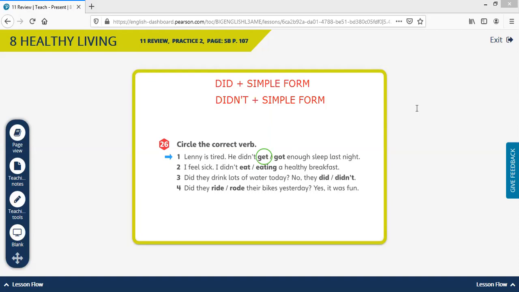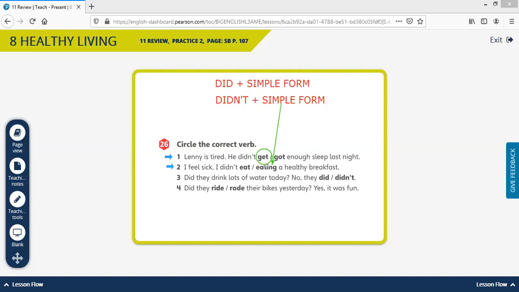For number 2, we read, I feel sick. I didn't eat or eating a healthy breakfast. Again, we use did or didn't plus a verb in simple form. That's why we're going to use simple form. It's not eating.